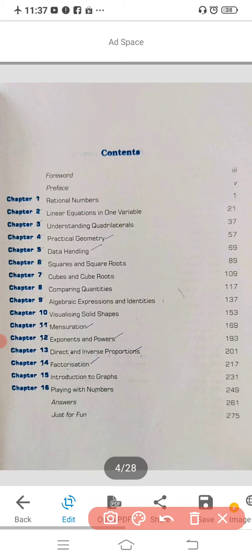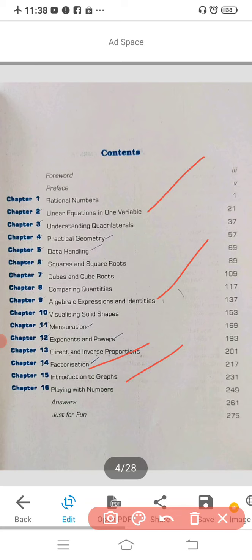So see here, all of you: rational numbers, data handling, square roots, cube roots, comparing quantities, and playing with numbers. All this is the arithmetic part. Next, the algebra part you are going to study: linear equation in one variable, algebraic identities and algebraic expressions, factorization and introduction to graphs.